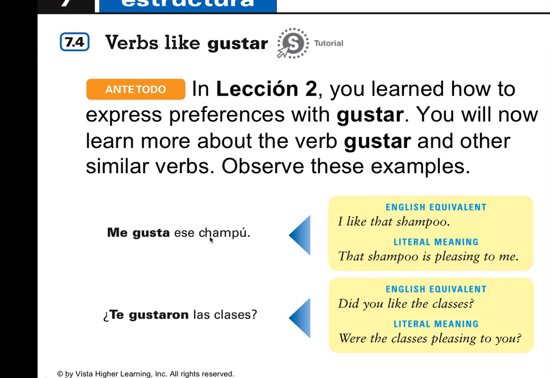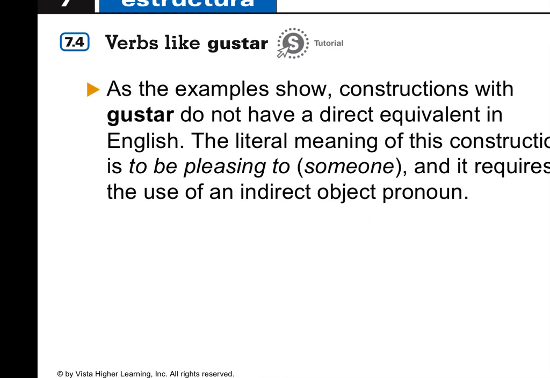Me gusta ese champú. I like that shampoo, and the literal meaning is that shampoo is pleasing to me. In Spanish, the subject is the thing that is pleasing. So here it's gusta because champú is a singular noun. ¿Te gustaron las clases? Here it's plural, and this is in the preterite, the past tense, because las clases. You always think about singular and plural with these types of verbs. That's really it.